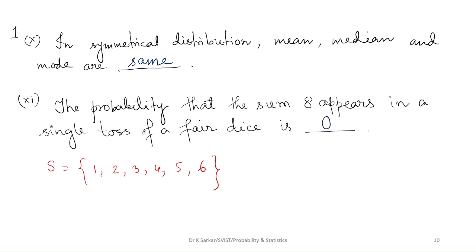Here we see for a single toss of a fair dice, the outcomes are from 1 to 6. So there is no chance for the sum 8 to appear. Therefore, this event is an impossible event. That's why the probability is 0.